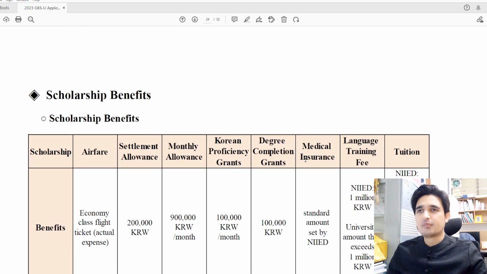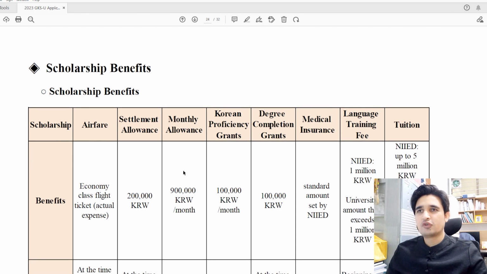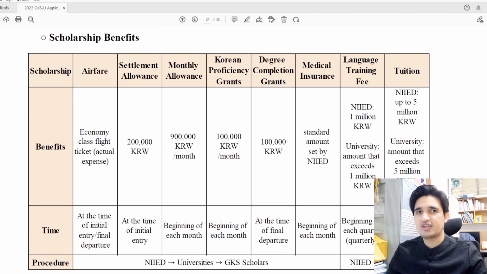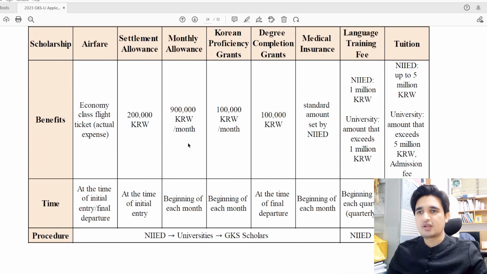So at the end, the most important thing is the scholarship benefits. What are the scholarship benefits? It is a fully funded scholarship. You can get airfare, settlement allowance, monthly allowance, Korean proficiency grants, degree grants, medical insurance, and language training fee. So you can take a look at the scholarship benefits.